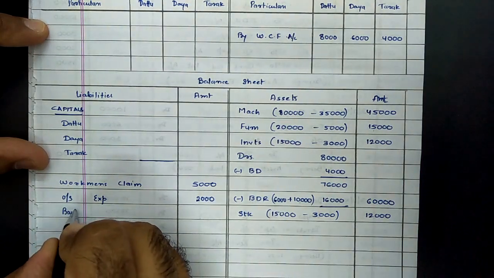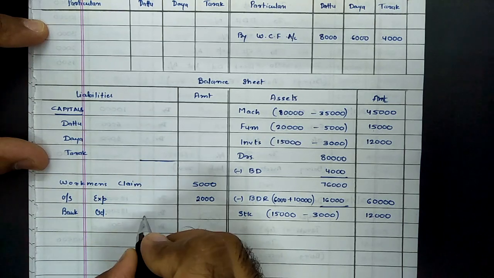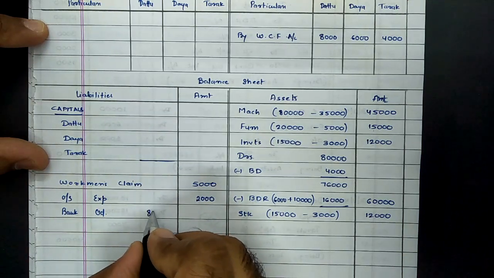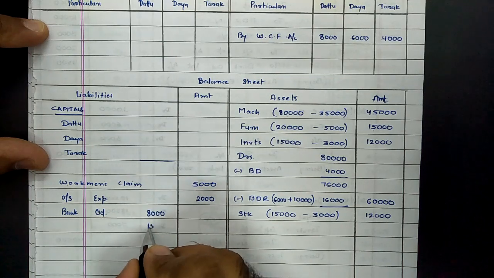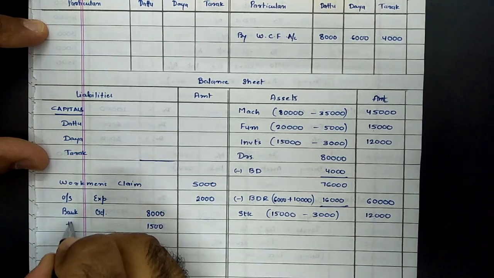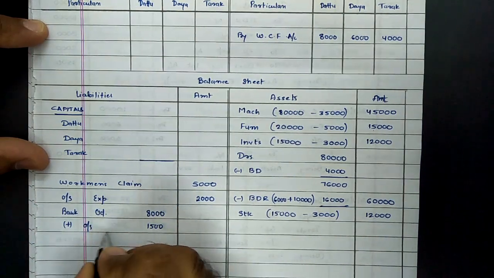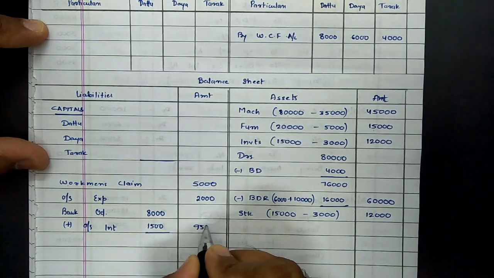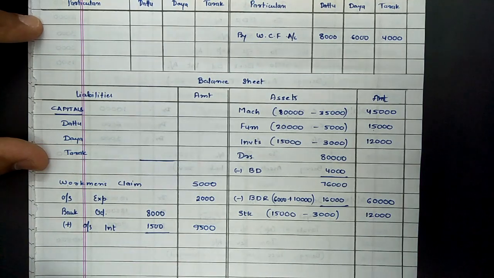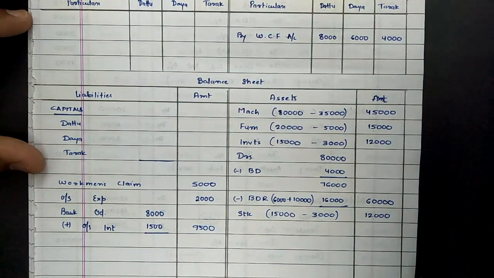Then bank overdraft interest, it was related to bank overdraft. So let us first note down bank overdraft. As per balance sheet, bank overdraft was rupees 8,000. According to adjustment, interest of 1,500 is outstanding. The outstanding interest on bank overdraft will be added to bank overdraft. So the total value of bank overdraft now in our books of accounts will become 9,500. These were all entries related to debit side.